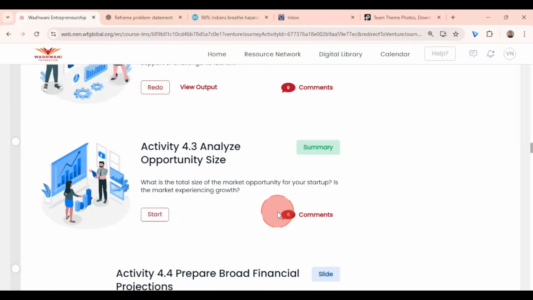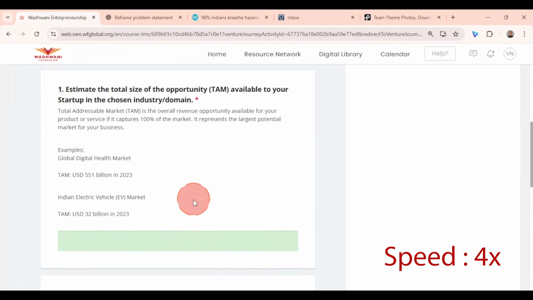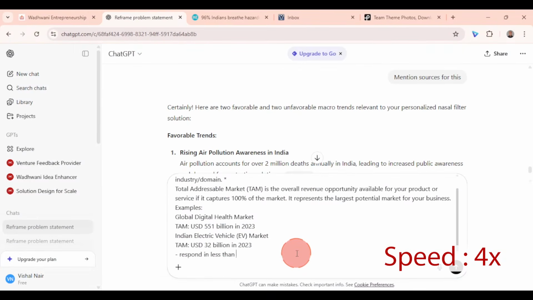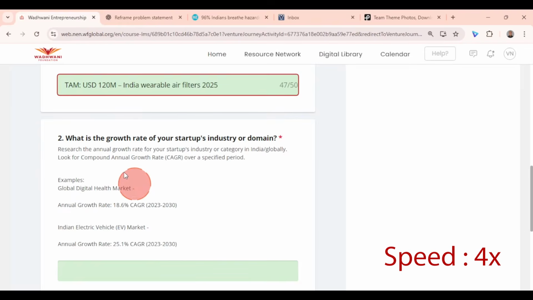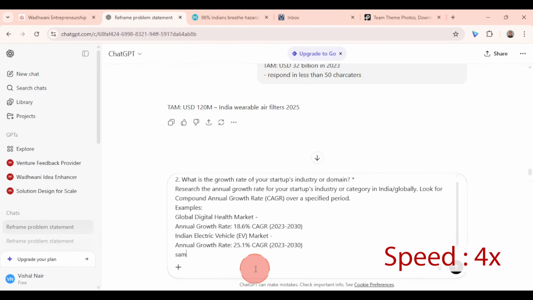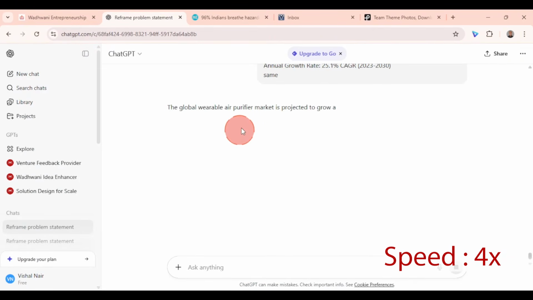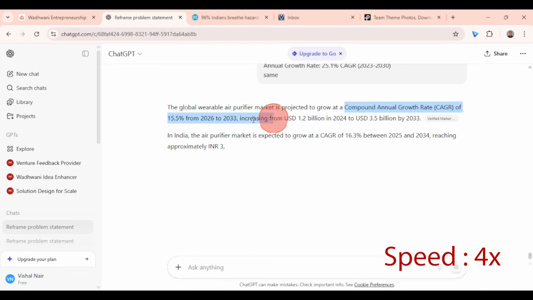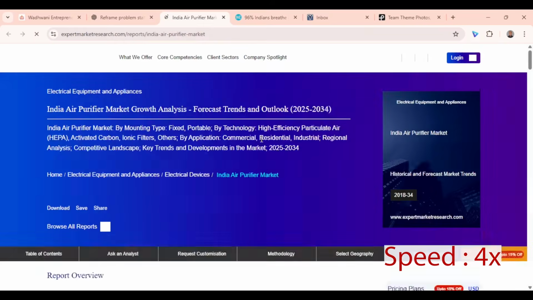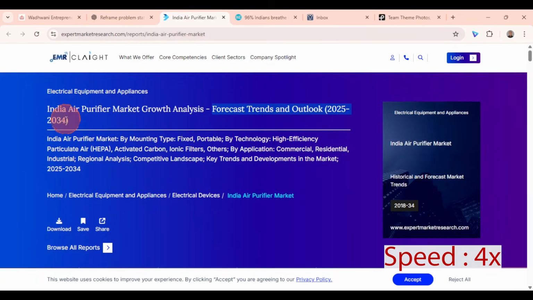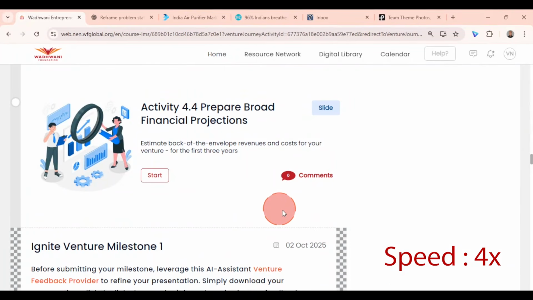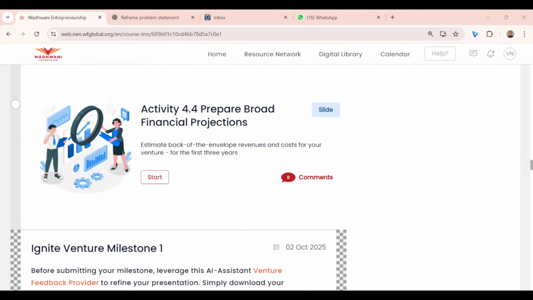Now let's complete activity 4.3. Now let's continue with activity 4.4.